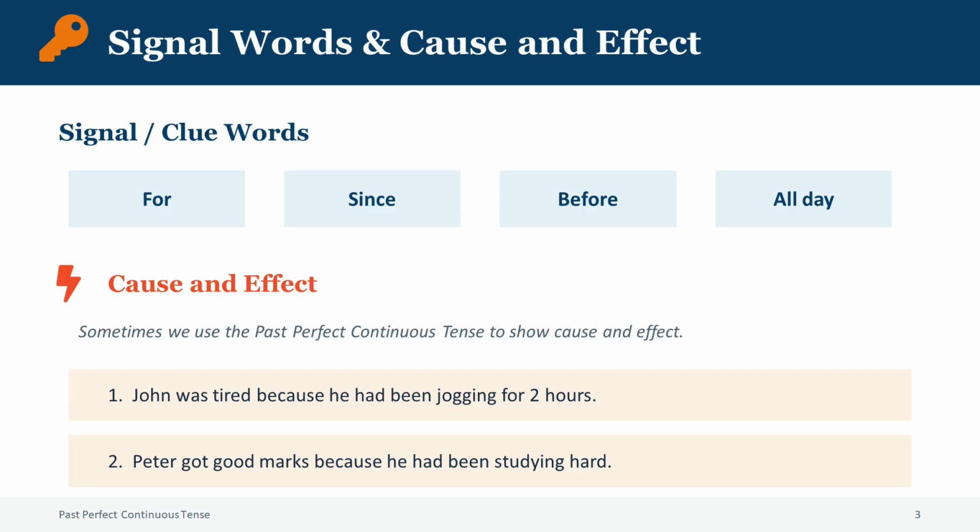Also, sometimes we use the past perfect continuous tense to show cause and effect. For example, John was tired because he had been jogging for 2 hours. Here the jogging is the cause, and being tired is the effect. Another example, Peter got good marks because he had been studying hard. The studying is the cause, and getting good marks is the effect.